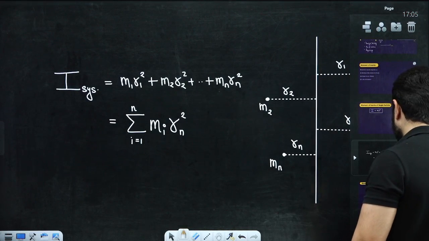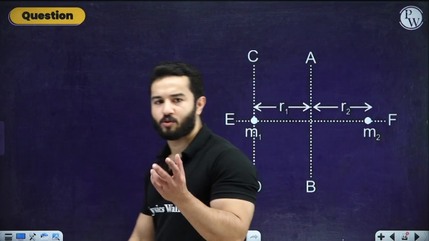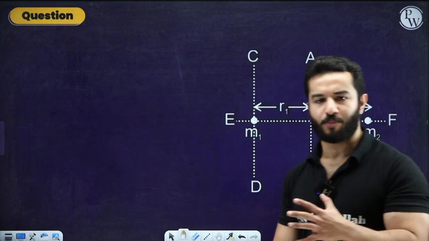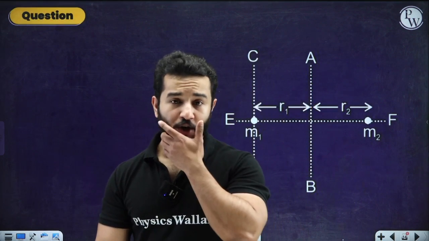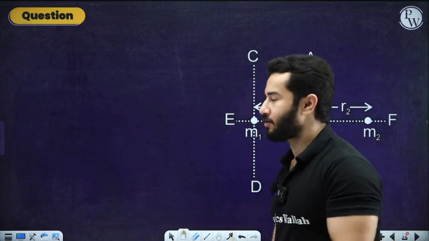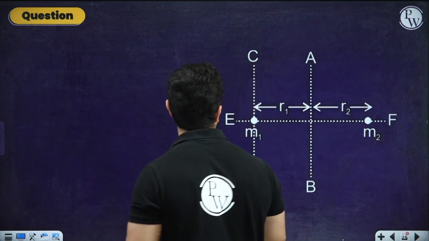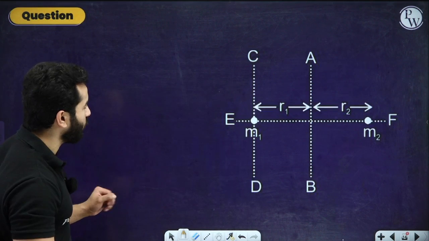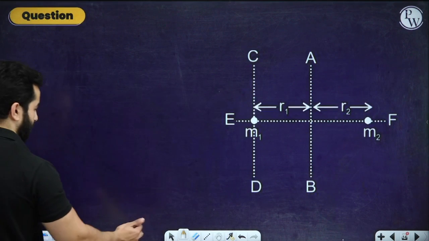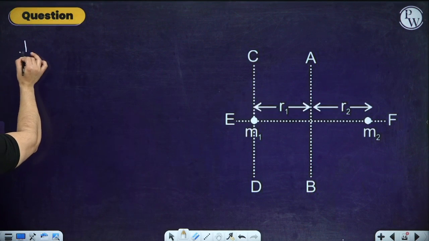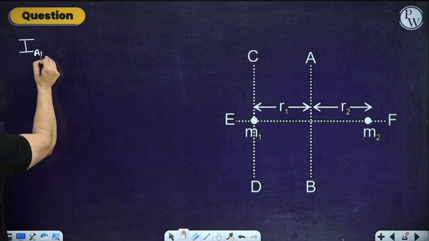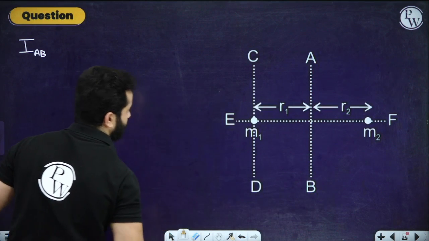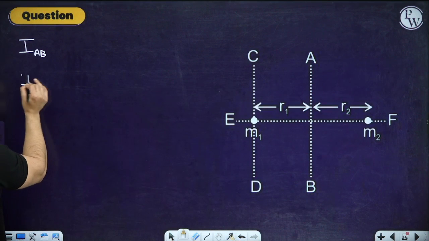Now let's do one or two questions regarding this, just so that you all feel a little bit more comfortable about moment of inertia of a system of particles. Then we will move to moment of inertia of bodies which have continuous mass distribution. So let's write the moment of inertia of this system of particles. This is actually a system of two particles, and let's write the moment of inertia about different axes. Let's first write the moment of inertia about axis AB. Let's write the moment of inertia of this system about CD, right?